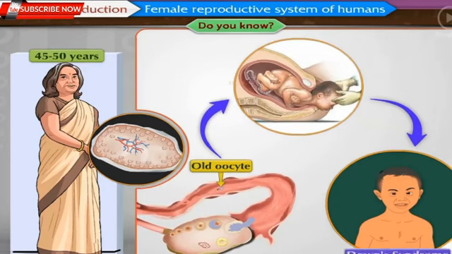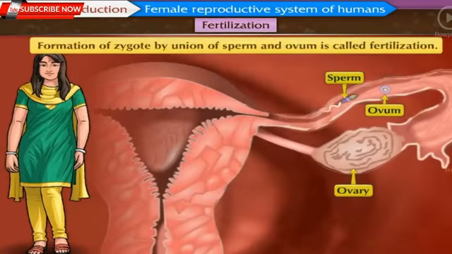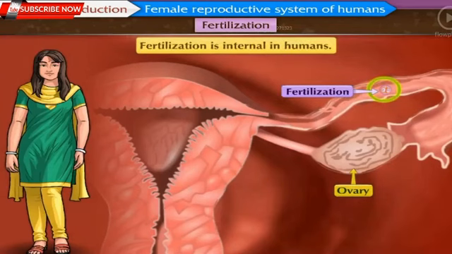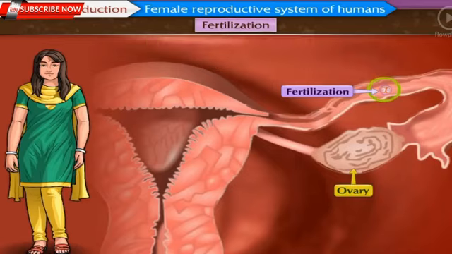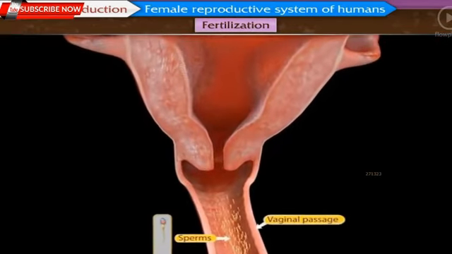Come, let us now study the second important process in sexual reproduction in human beings, that is, fertilization. Fertilization: formation of zygote by union of sperm and ovum is called fertilization. Fertilization is internal in humans. Semen is ejaculated in the vagina during copulation.